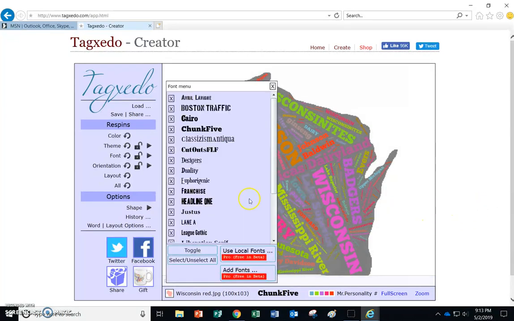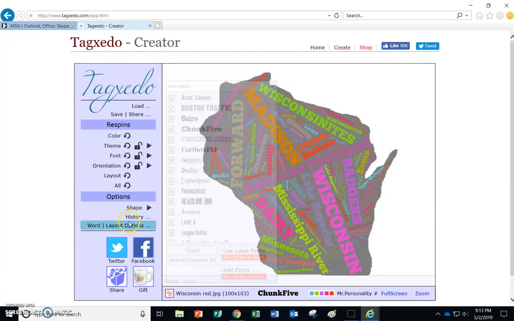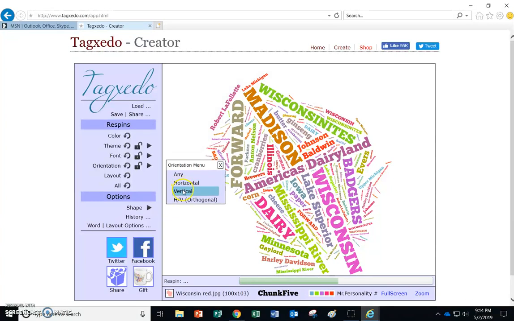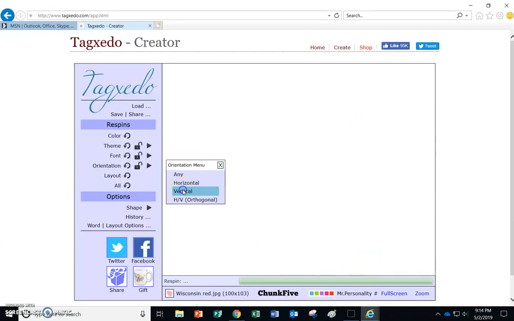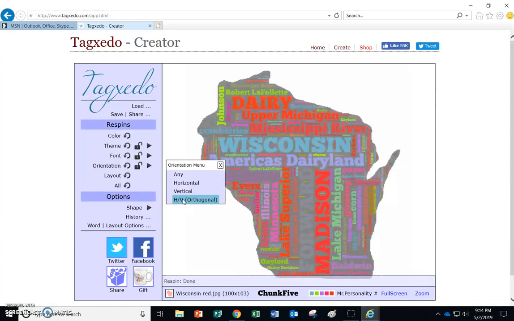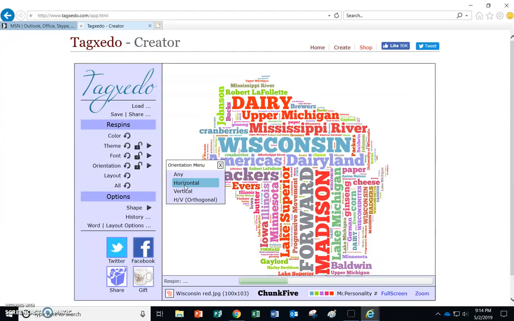What about chunk 5? Let's see what that looks like. That's not too bad. Now, another thing I can do is worry about orientation. So this is any which way. I can have all my words horizontal if I like. I can have them all vertical if I like. I like the horizontal. Okay, or I can have them both horizontal and vertical, but I really like that horizontal. I'm going to go back to that.